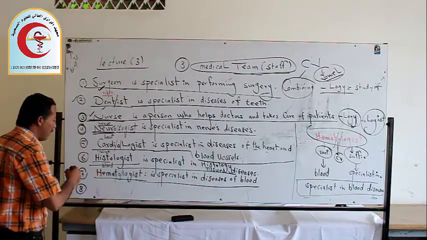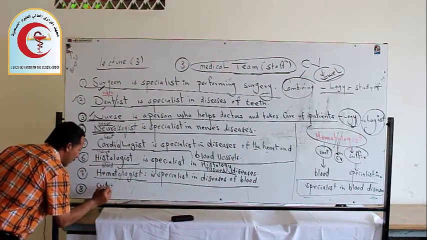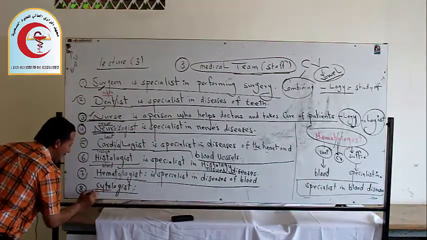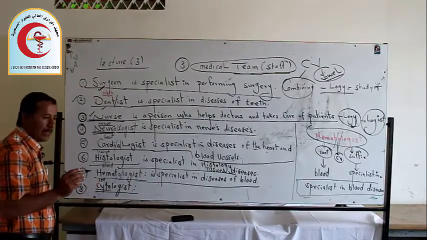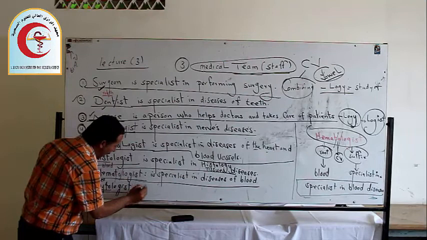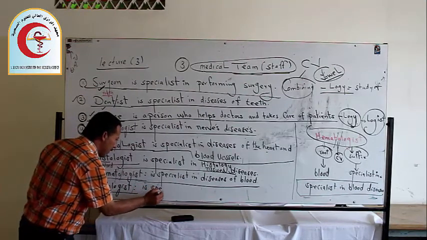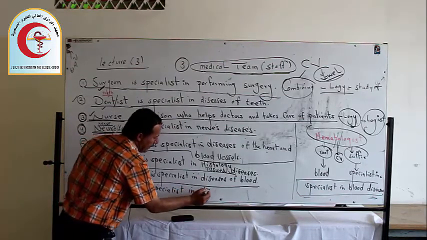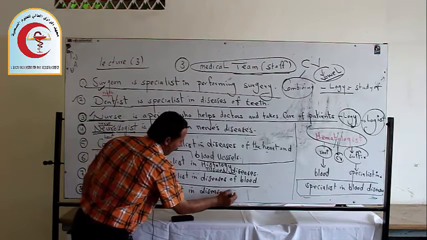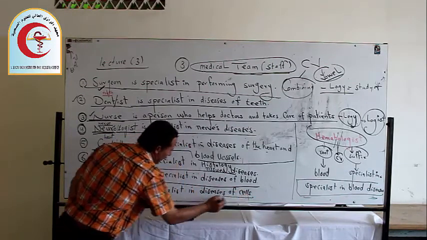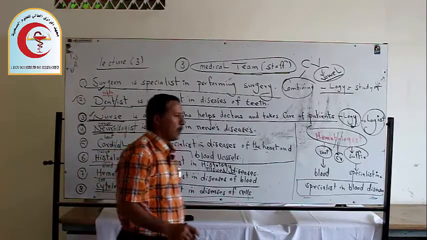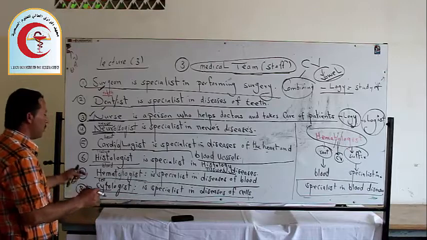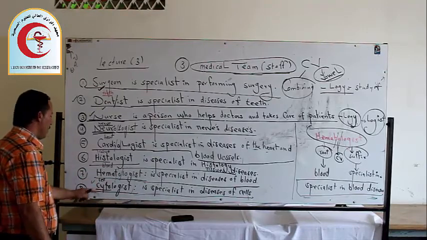Number 9, after hematology, we have cytologist. What is a cytologist? Because cyt means cell. A cytologist is a specialist in disease of cells. And we have so many cells: red blood cells, white blood cells, and platelets. But here we're talking about cytology or cytologist.